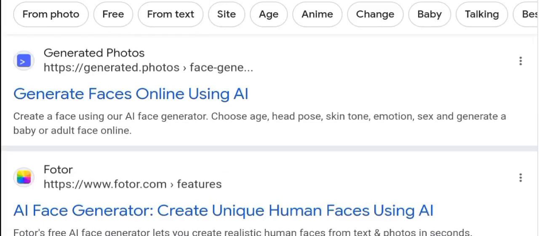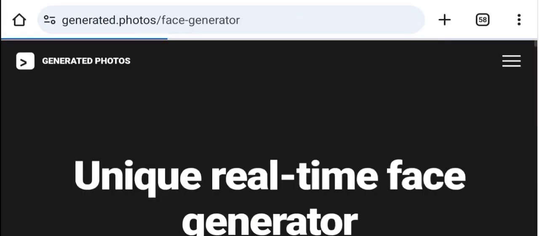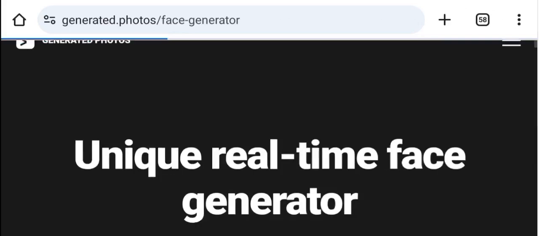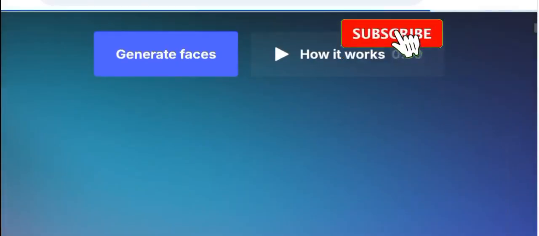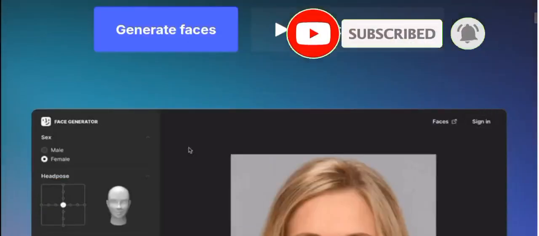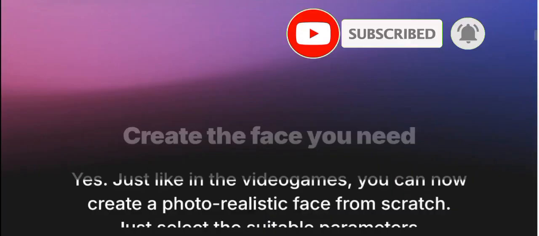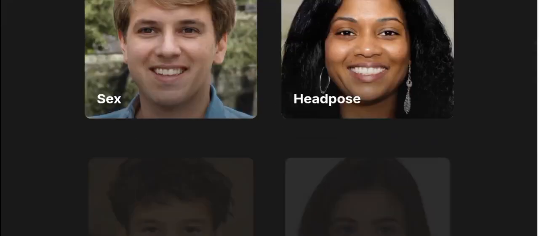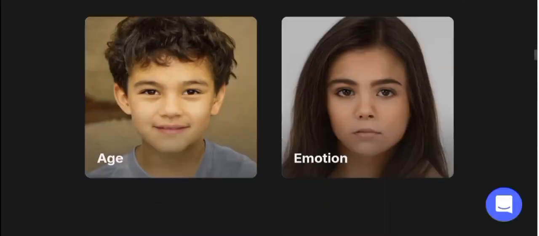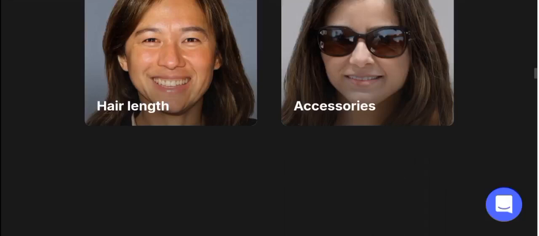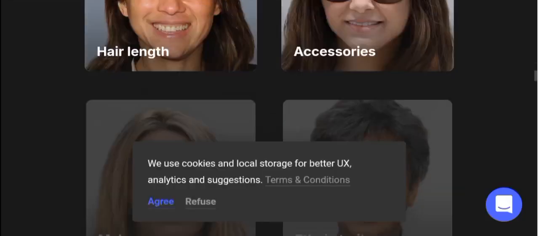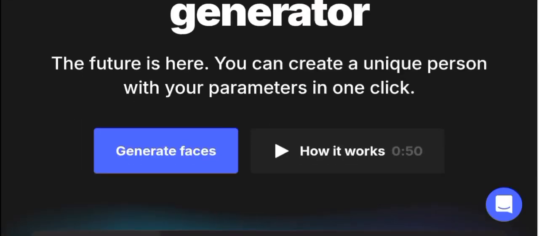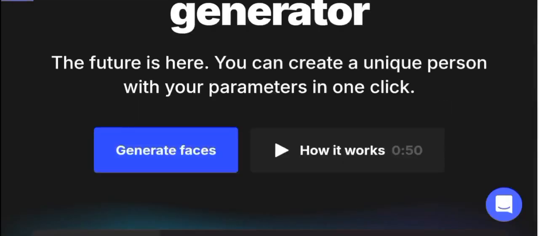So you can click on this generate faces using AI, or any way you think you can use to generate images. As you can see, it says unique real-time face generator. The feature is that you can generate a unique person with your parameters in just one click. So this is a face generator. You can create the faces. As you can see, these are all legit faces, where you can choose the sex, the head pose, the emotion, the age, and everything you think you can use to create a unique face. So you can click on generate faces if you want to generate a face.